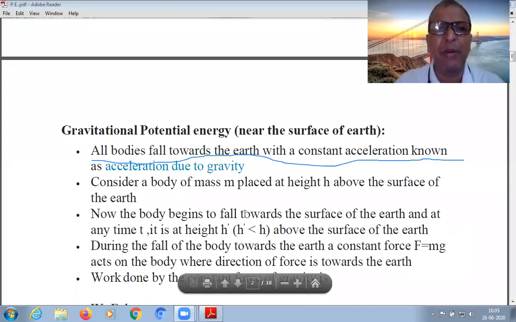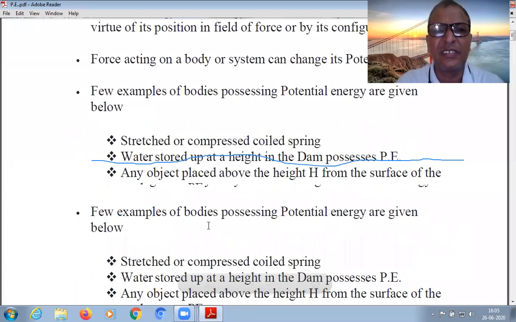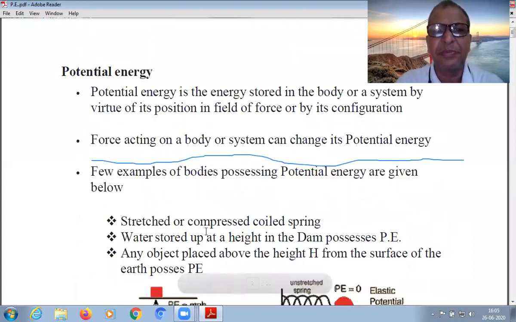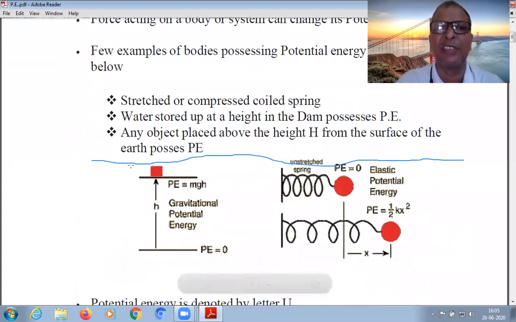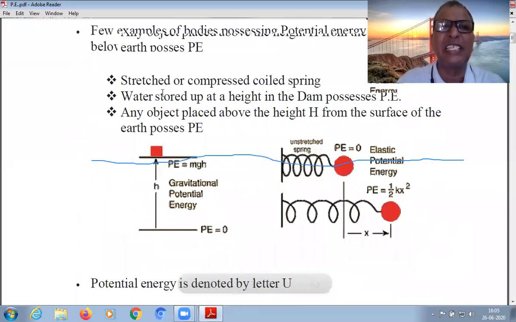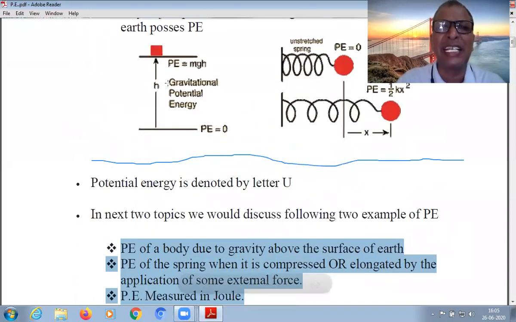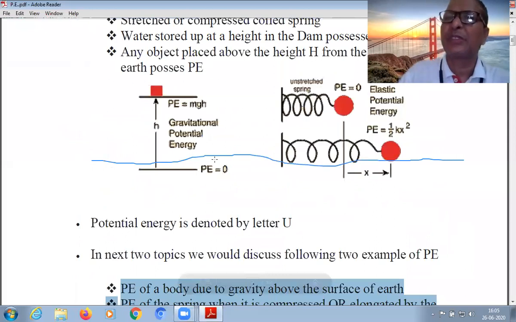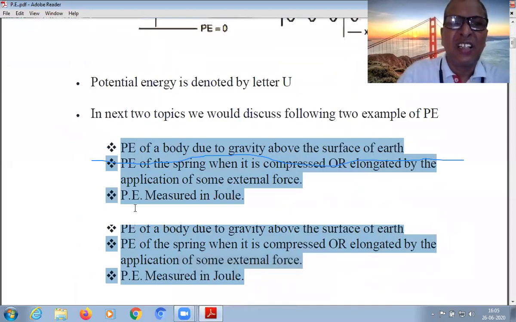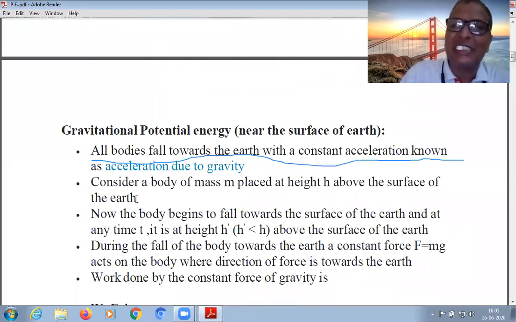Here in this diagram a body is kept at height h above the surface. So potential energy is stored in it. I have taken an example of this. This potential energy is stored in this case. So let us consider a body kept at height h.